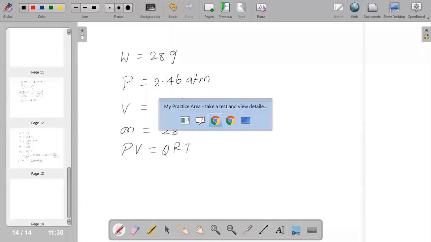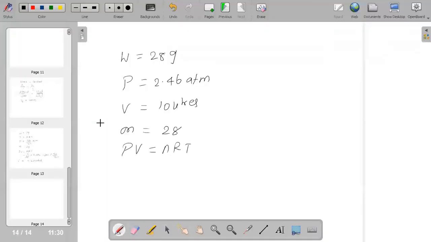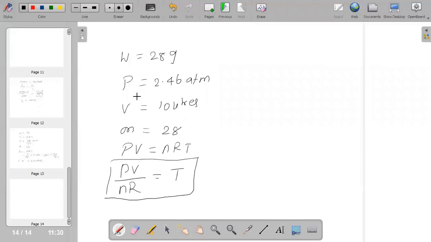The focus is they have asked us to calculate the temperature. Hence we can say it will be PV by nR, that will give us the T value. All the values are available with us. You can calculate n with the help of given mass by molar mass, and we could reach to the answer.